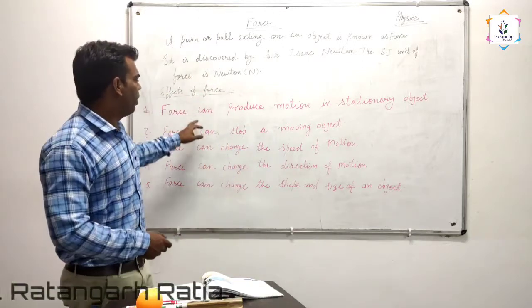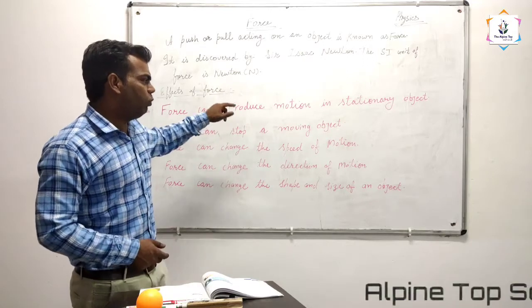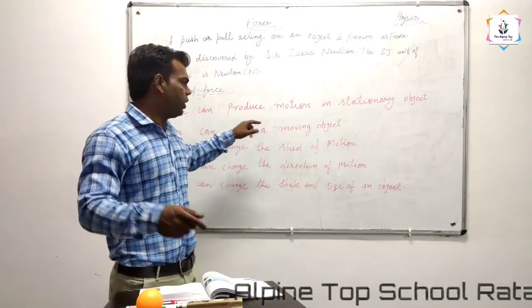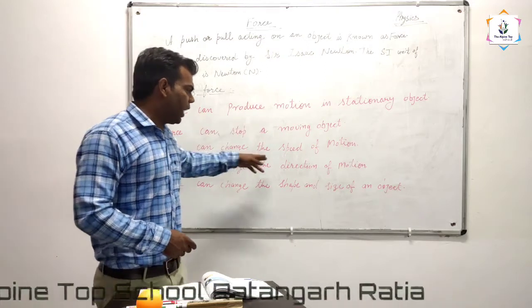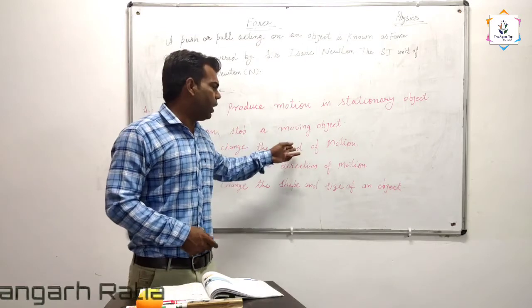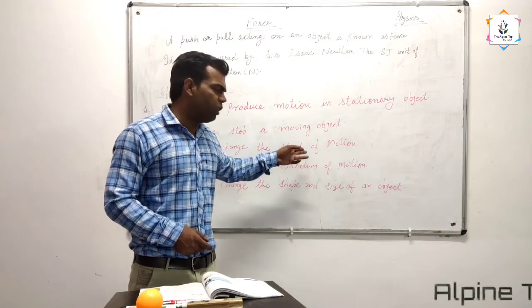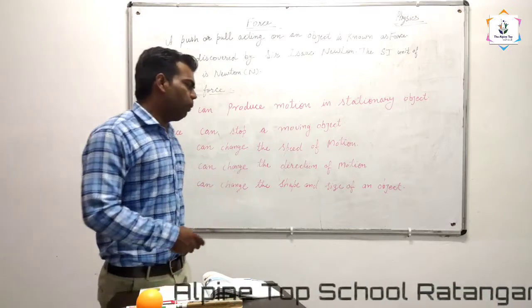Understood? We have done the effects of force. What are the effects of force? Force can produce motion in a stationary object. Second, force can stop a moving object. Third, force can change the speed and direction of motion of an object. We have taken the example of the cricket ball as well as the football. And the fifth one, force can change the shape and size of an object.